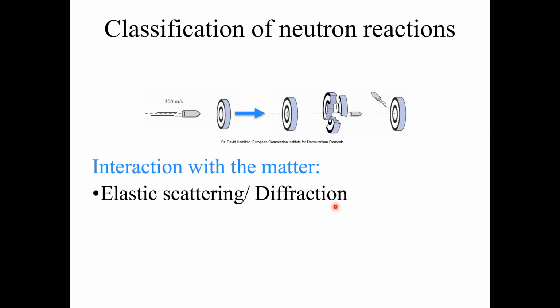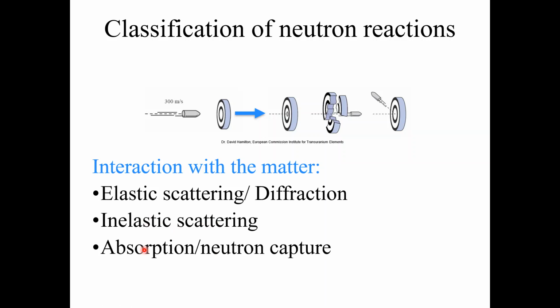The interactions of neutrons with matter can be elastic scattering or diffraction, inelastic scattering, absorption or neutron capture, and neutron induced fission. These are the major classifications of the interactions of neutrons with matter.